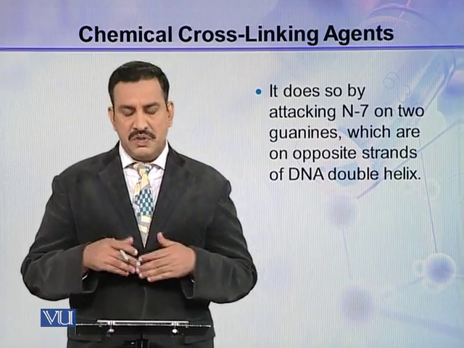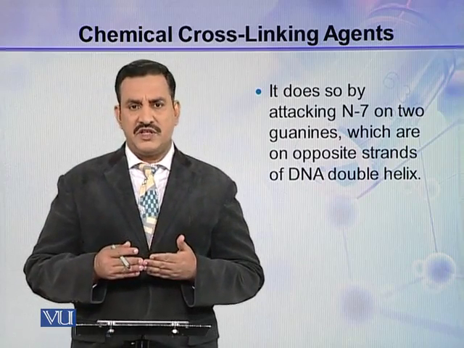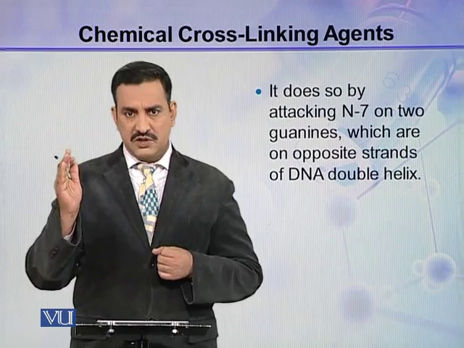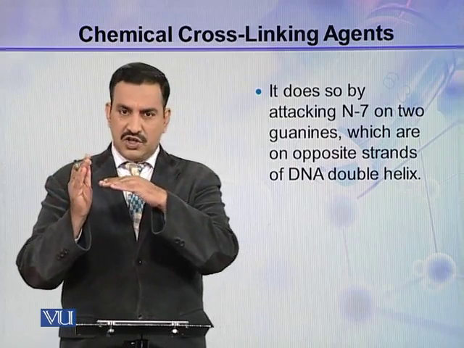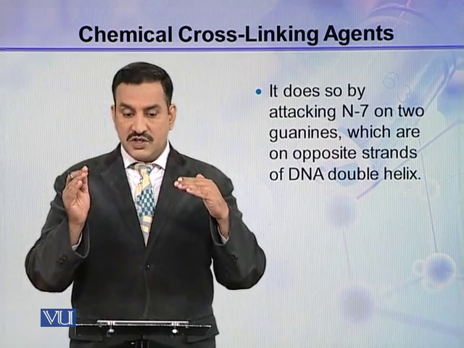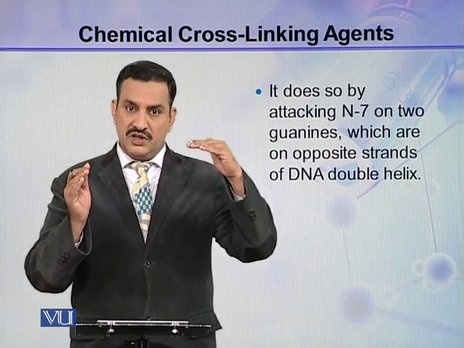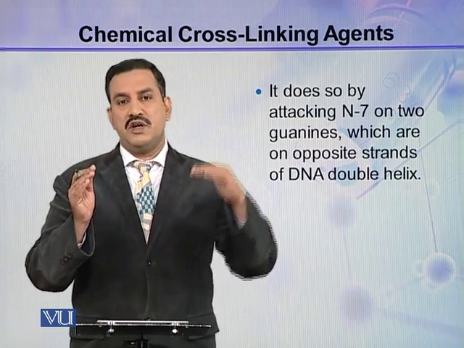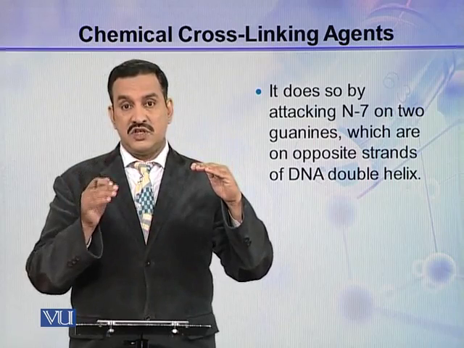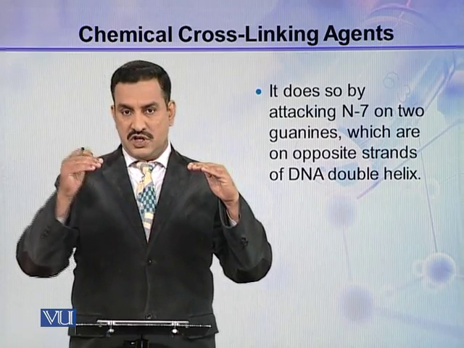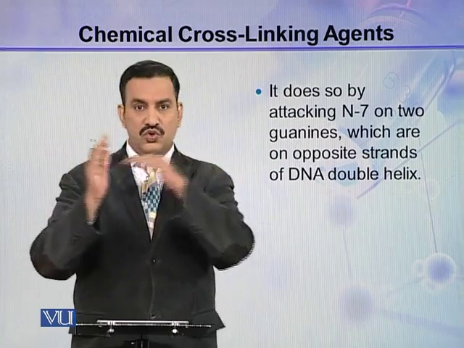So there may be several points where, if guanine is present on one side, exactly opposite to guanine will be cytosine, definitely, but adjacent to cytosine, in the neighboring position, another guanine may be present. So this nitrogen mustard gas forms an interstrand cross-link between two guanines.